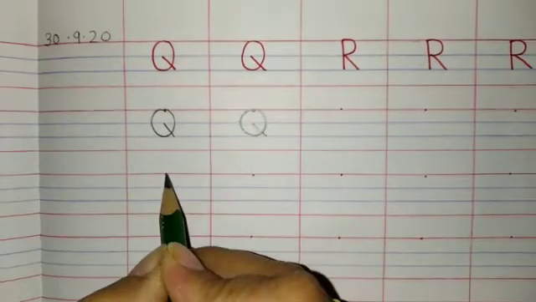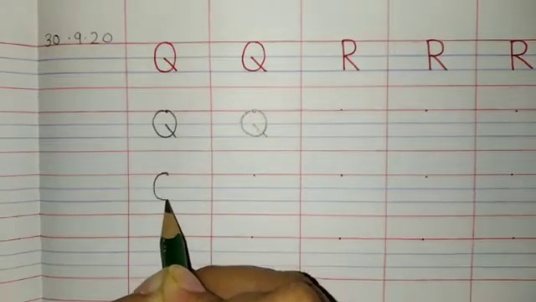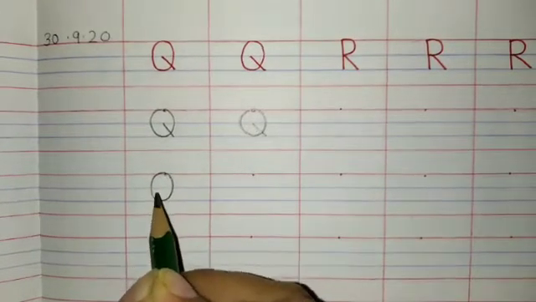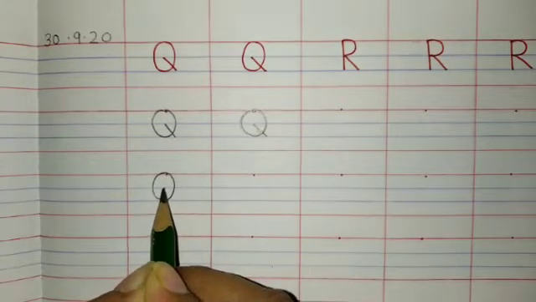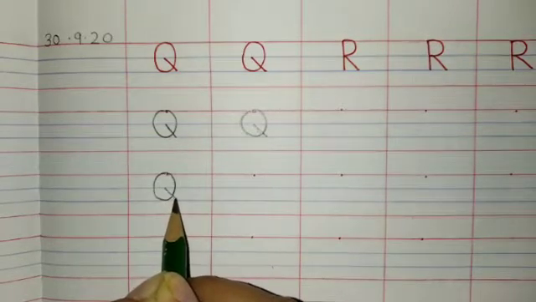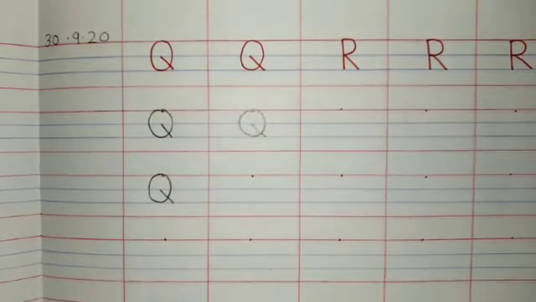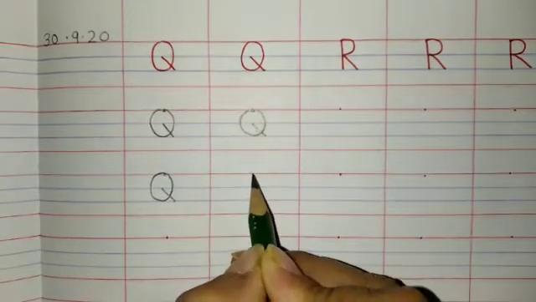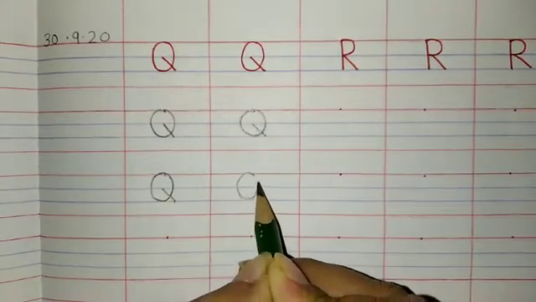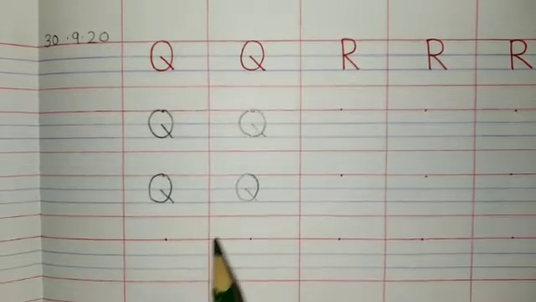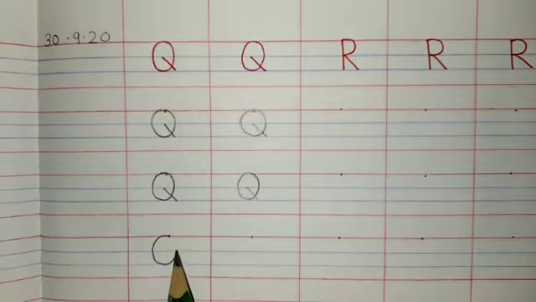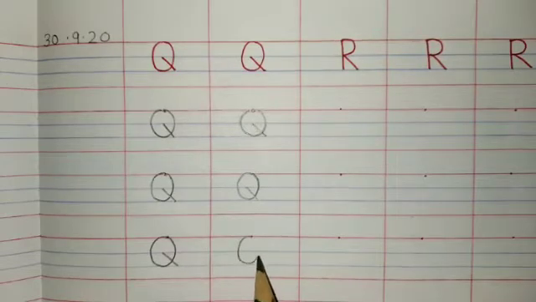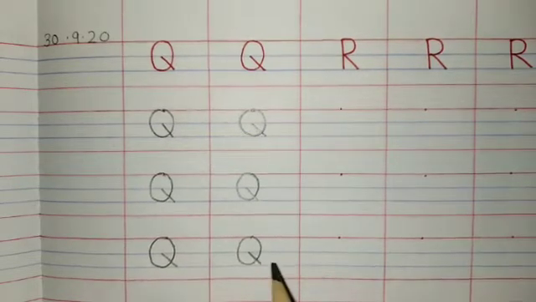Again, let us see. First, you will make O like this, and you will make a small slanting line starting from the first blue line and come down and touch it here on the second blue line. This way you will write Q. Q for a queen. It is very simple. And children, you will write only 4 lines of Q and R also.